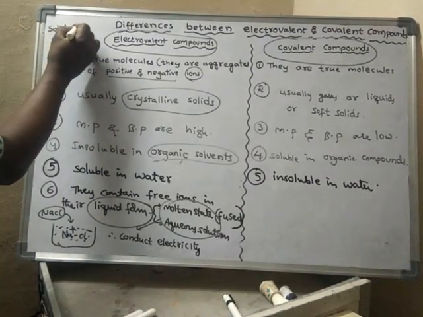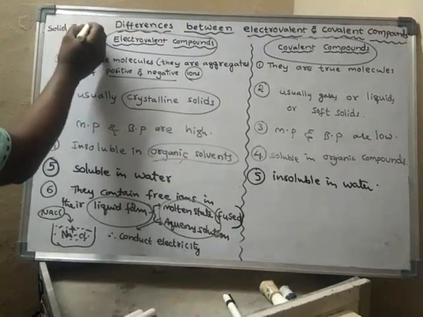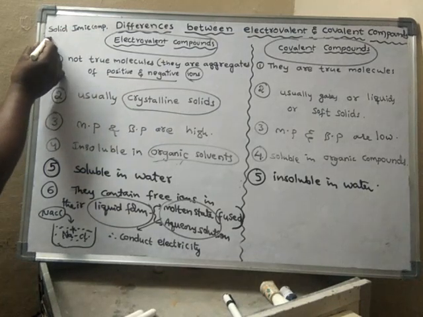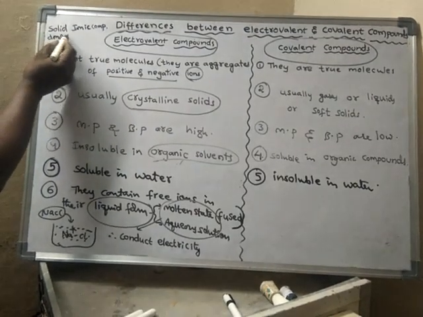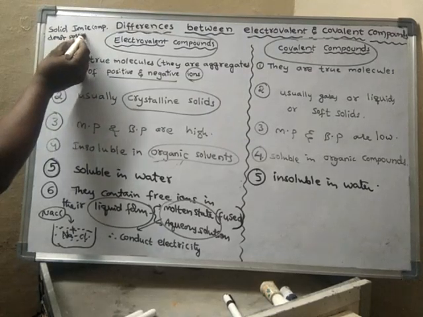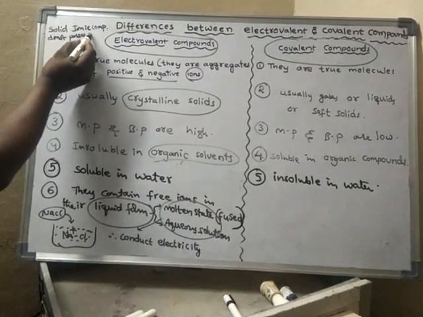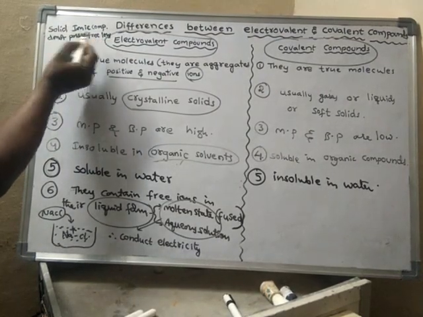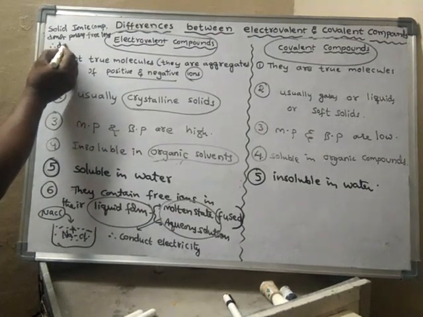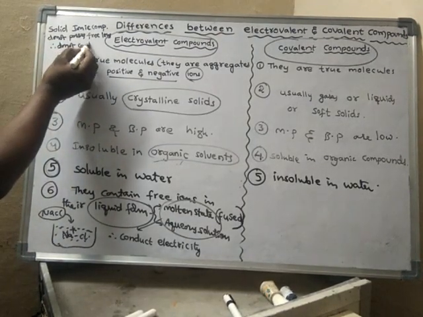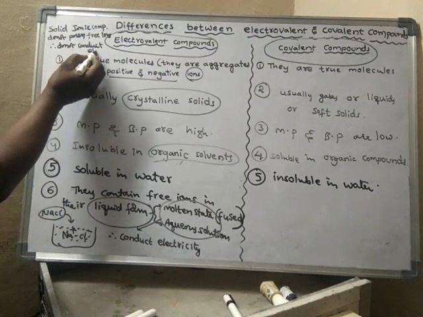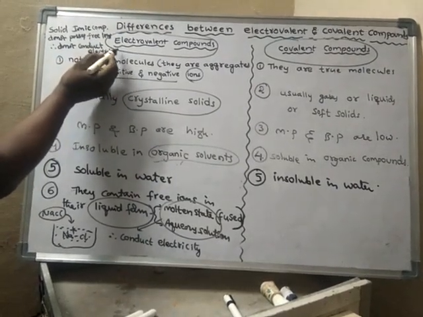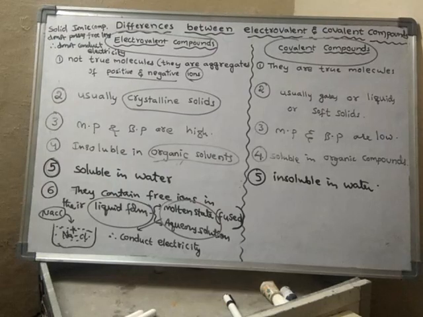Solid ionic compounds do not possess free ions. Therefore, they do not conduct electricity. They do not conduct electricity.